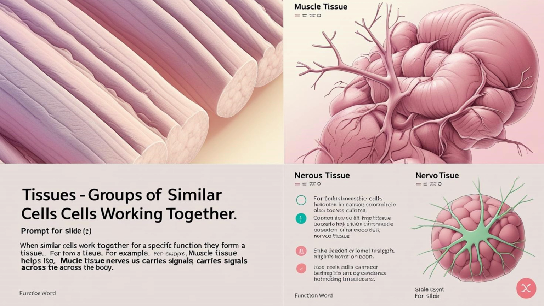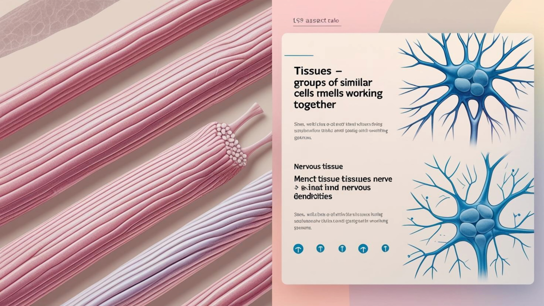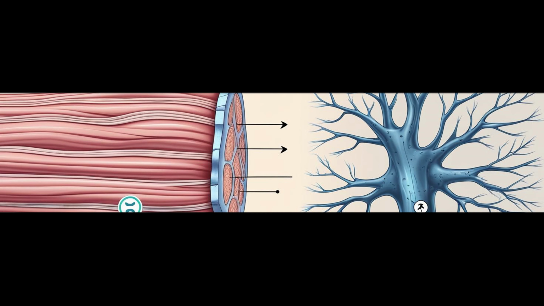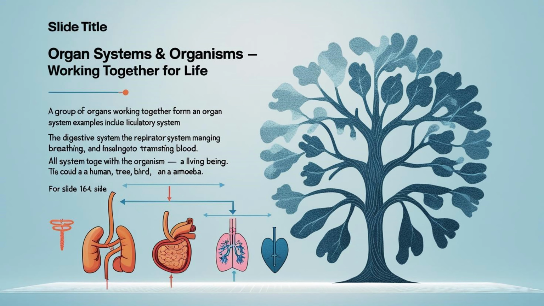When similar cells work together for a specific function, they form a tissue. For example, muscle tissue helps us move, while nervous tissue carries signals across the body. Multiple tissues then combine to form an organ, like the heart, brain, or lungs, each performing specialized roles necessary for life. A group of organs that work together makes up an organ system.